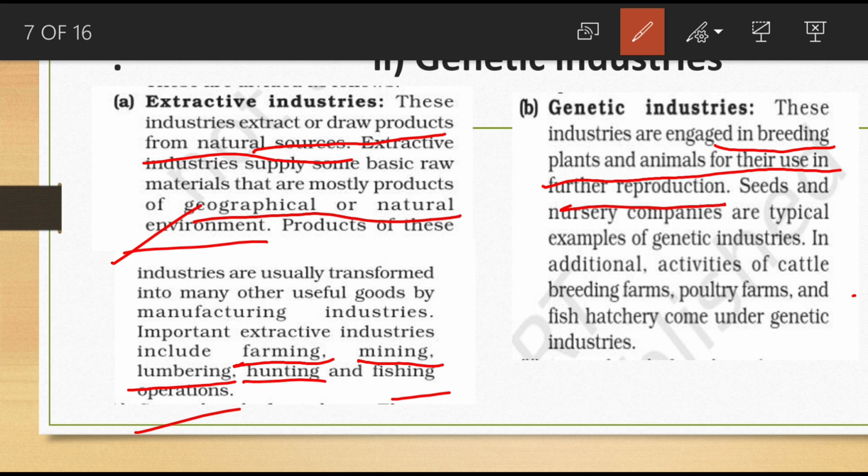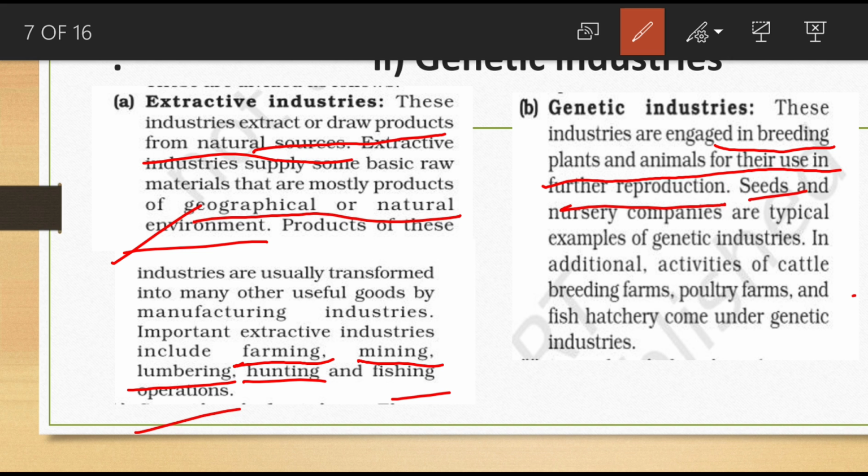That is the point. It is related to living organisms, the reproduction of plants and animals, breeding of plants and animals for their use in further reproduction. Any industries involved in this type of activities, we can call genetic industries.